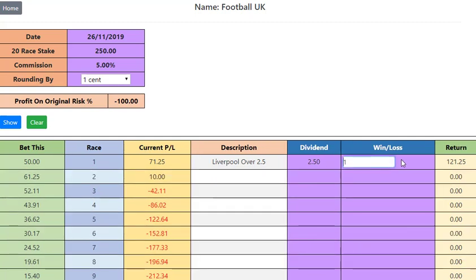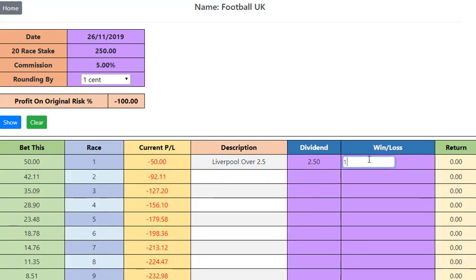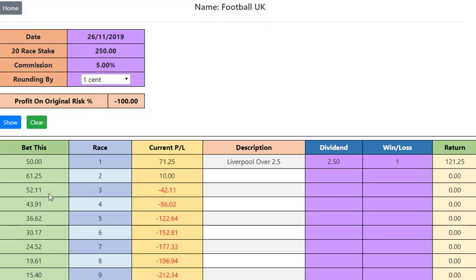If I just go back here for a sec and put nothing in there, and have a look at the numbers here, you'll see that when we have a winning bet, they all increase. Okay, so we go back to Liverpool, and you can see now they've all increased. Okay, this is working on groups of 4 wins.